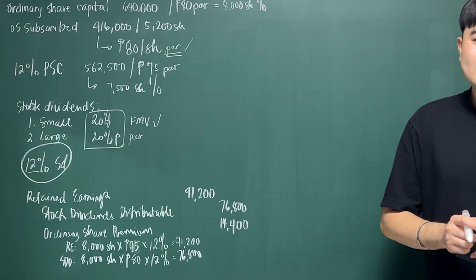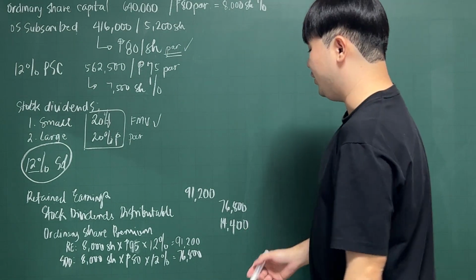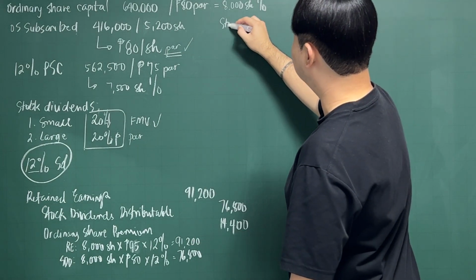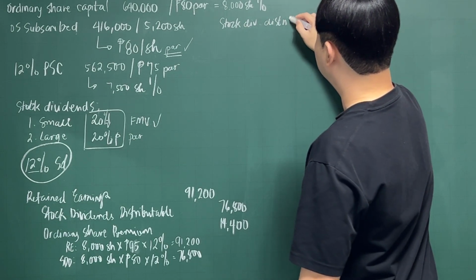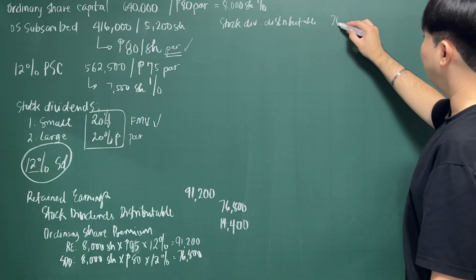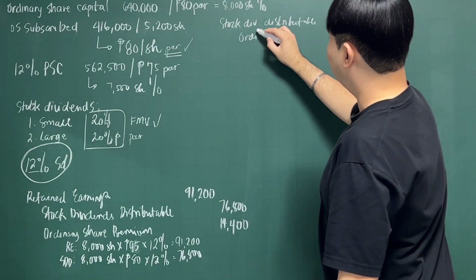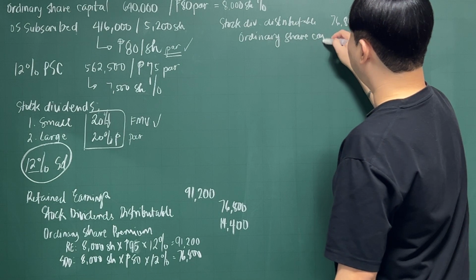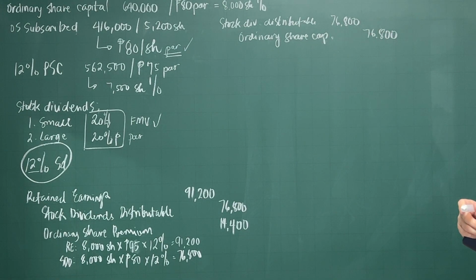Now the problem tells us that basically it was distributed 3 months after. So let's just do the entry to distribute this. Debit stock dividends distributable for 76,800, and then you credit ordinary share capital for 76,800. Okay, that's it.